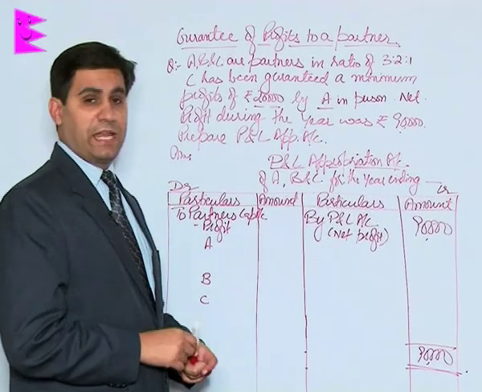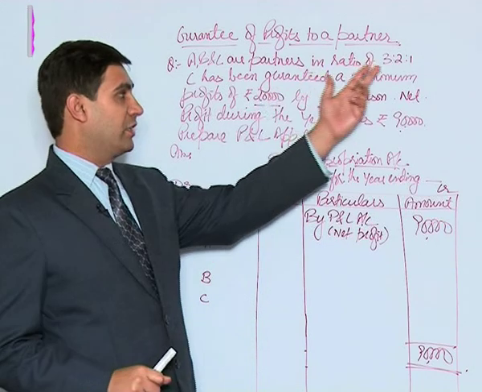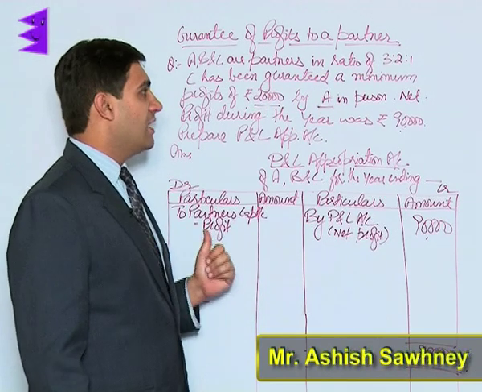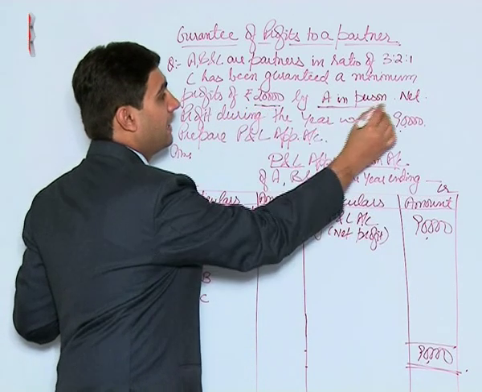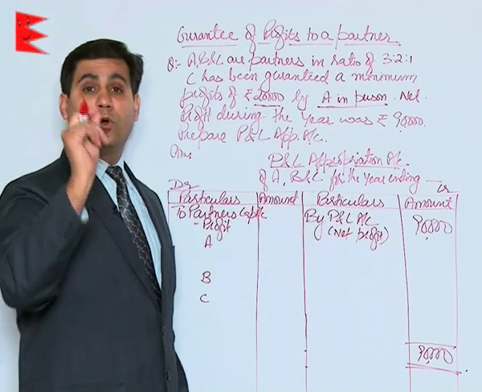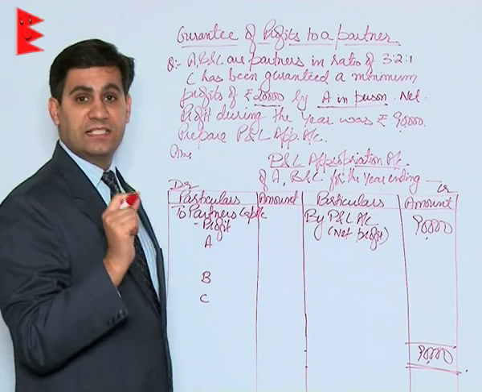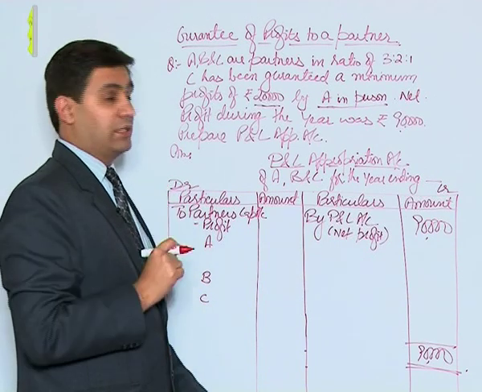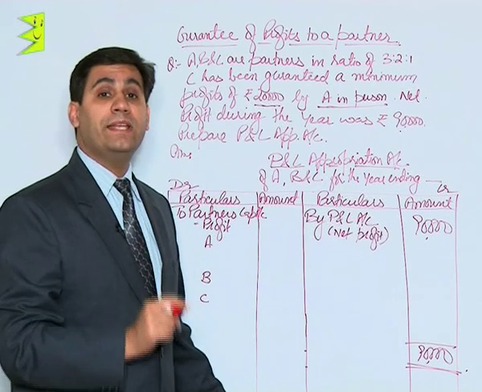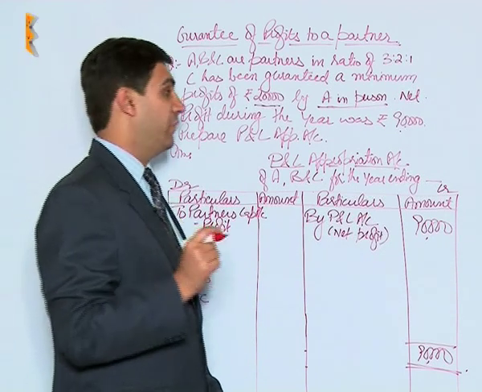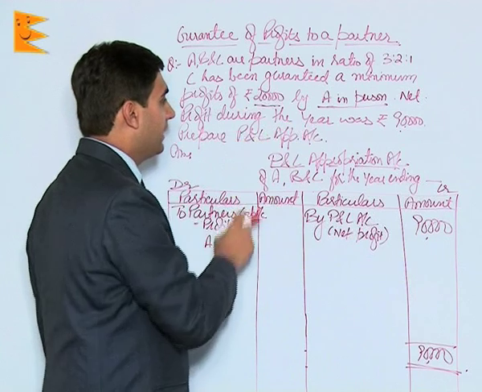Coming to this question of guarantee, A, B, C are partners in the ratio of 3:2:1. C has been guaranteed a minimum profit of rupees 20,000 by A in person. In person means only A has given the guarantee that C will get 20,000. That means students, in case there is any deficiency to C, only A will have to bear that deficiency. The net profit during the year was 90,000.